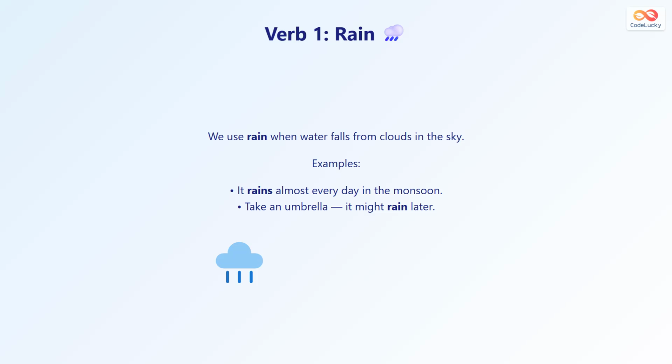Another example is, take an umbrella, it might rain later. The word rain can act as both a noun and a verb. In this lesson, rain is used as a verb describing what the weather does.